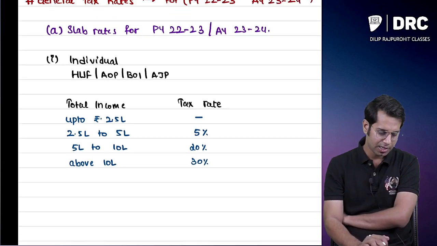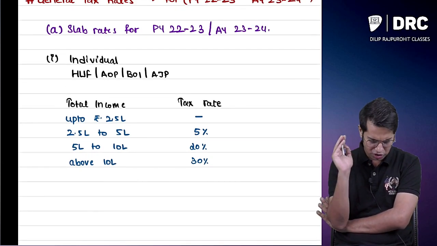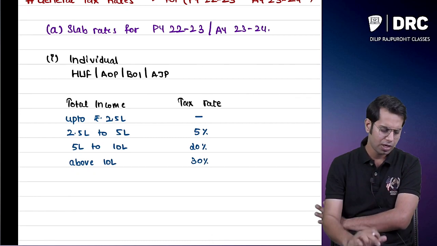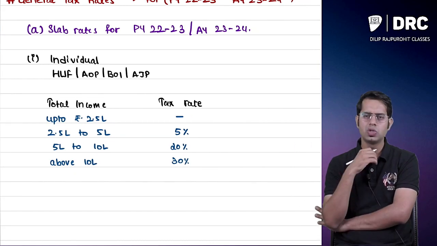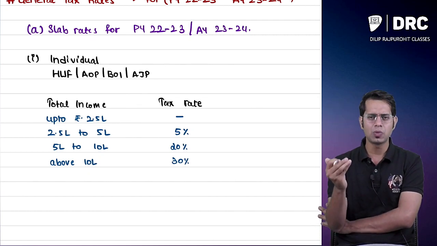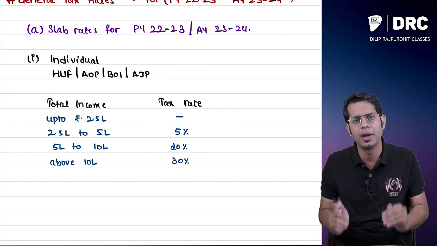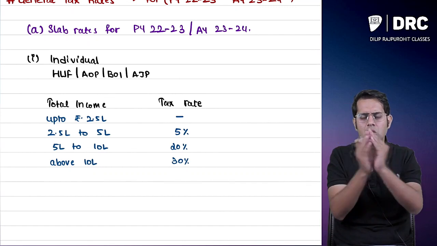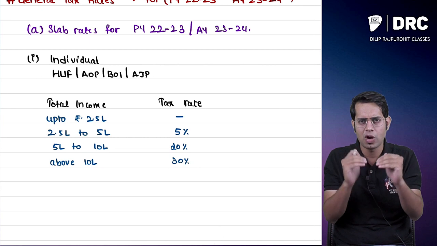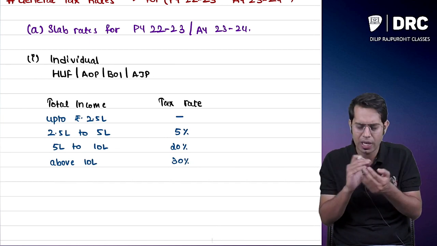I'll repeat now. If you are an individual, HUF, AOP, BOI, or artificial juridical person, then I am going to see how much your total income is. If your total income is up to 2.5 lakhs, you don't have to pay any taxes. This is called the basic exemption limit. Meaning up to 2.5 lakhs, you get the basic exemption limit benefit and don't have to pay any taxes.